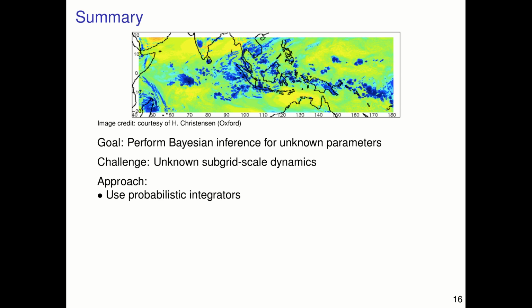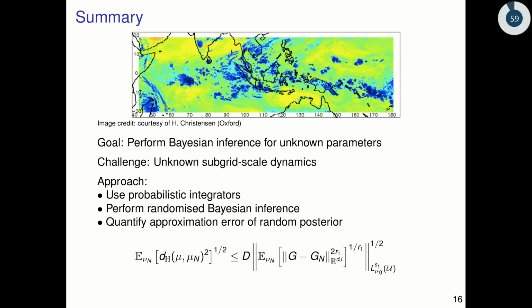To account for this, we use probabilistic integrators to basically take into consideration the subgrid scale dynamics that we can't resolve. We then perform randomized Bayesian inference using these probabilistic integrators, and then we quantify the approximation error of the resulting random approximate posterior, mu n, with respect to the true posterior mu, in mean square with respect to the Hellinger distance. And we bounded this quantity above by an error in the forward models G minus Gn.